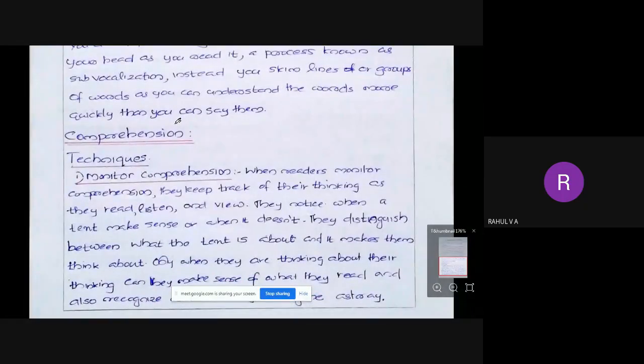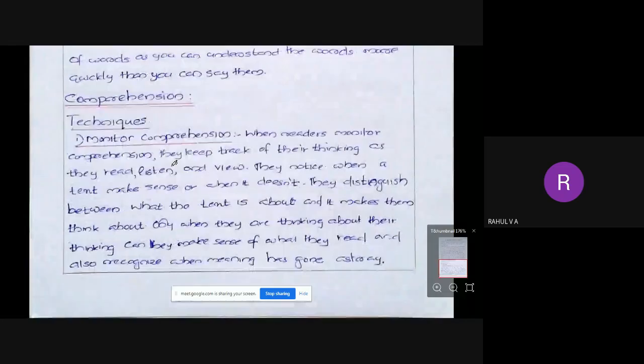Okay, again I will repeat, comprehension means it is the ability to understand something. So there are some techniques for understanding. So what was the first technique? Monitor comprehension. So while we are reading, listening or viewing, we have to keep track of our thinking. We should not simply read, view or listen. We should keep track of our thinking. So whenever we are hearing something, whenever we are reading something, we have to think about that properly. So that is the first technique, monitor comprehension.